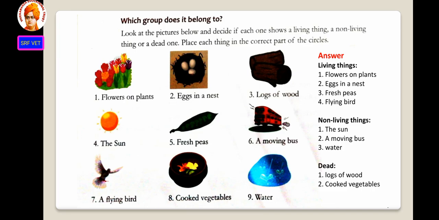Okay, students, clear? So you have to follow one separate note for science. You have to note down all the objective type questions, fill in the blanks, and which group does it belong to. In the next session, that means next video, you are going to write question answers also. That one also you have to write in your notebook.